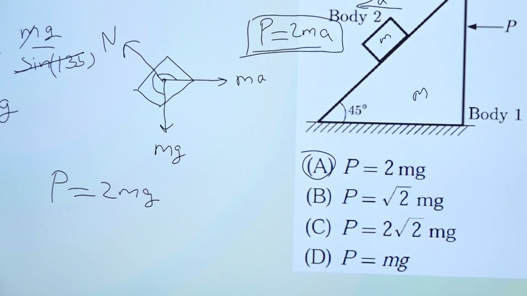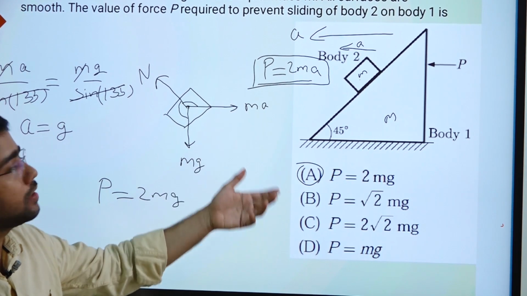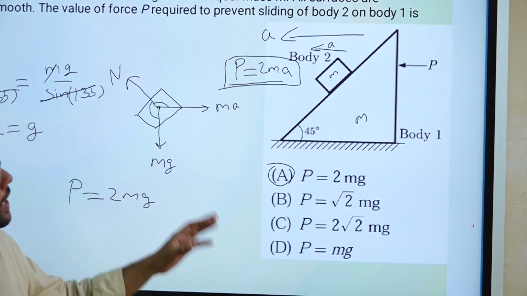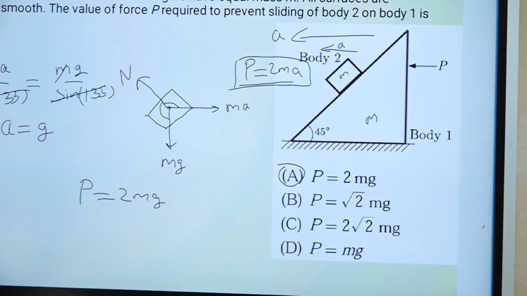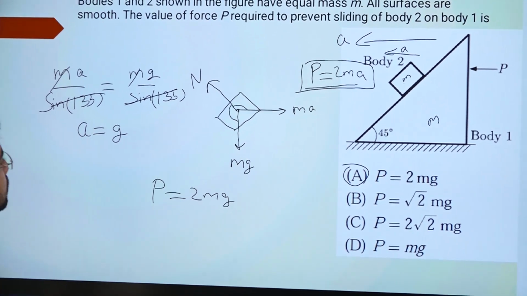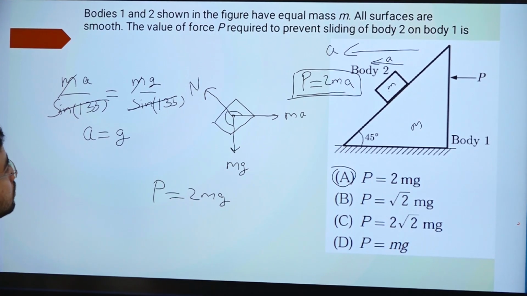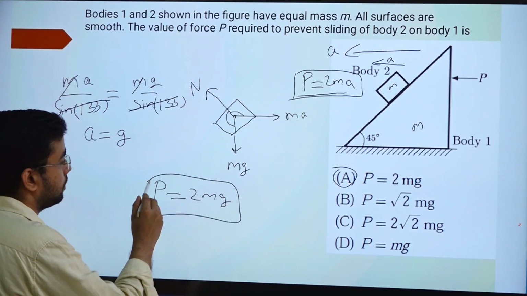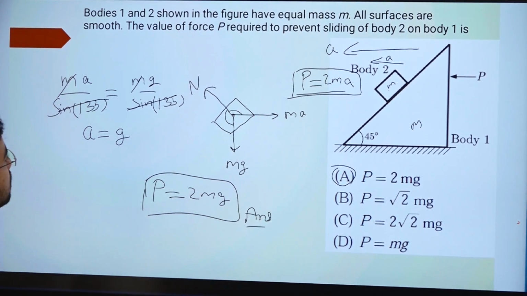So that's how it is. Wherever you see any acceleration or angular acceleration, you have to use D'Alembert principle. And nowadays they are asking many questions from this area only, from D'Alembert principle. So that is the answer. Let us move to the next question now.